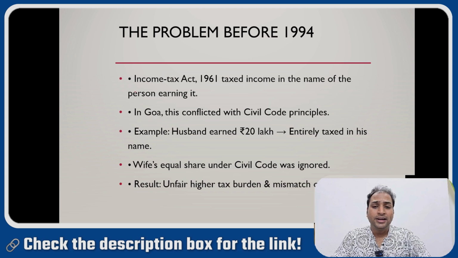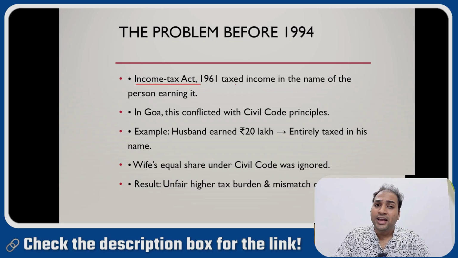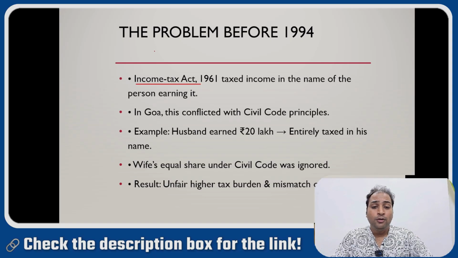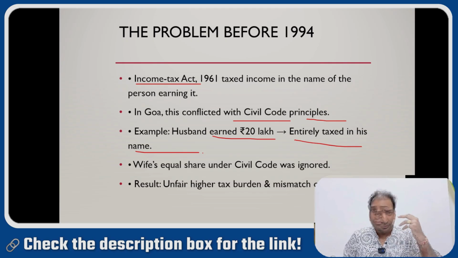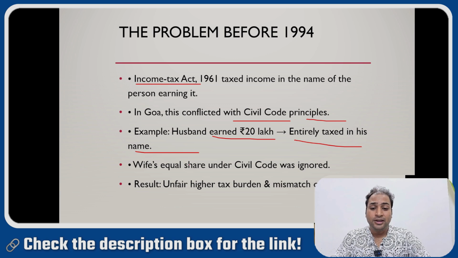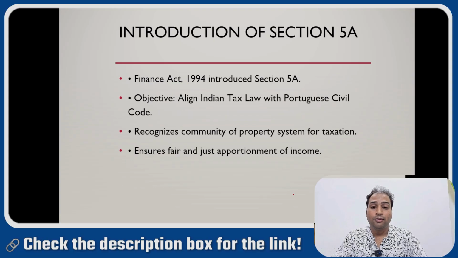The problem before 1994 was that the Income Tax Act 1961 used to tax income in the name of the person earning it. If the husband is earning, the tax will be levied on the husband's earnings. But in Goa, this conflicts with civil code principles. If the husband earns 20 lakhs, it is entirely taxed in his name. But as per the laws of community property, that 20 lakh should be taxed under wife and husband. The wife has an equal share under the civil code, and the result is an unfair higher tax burden and a mismatch of laws.